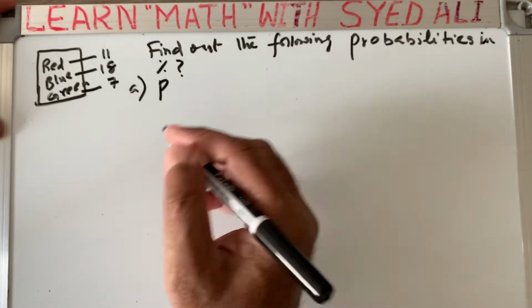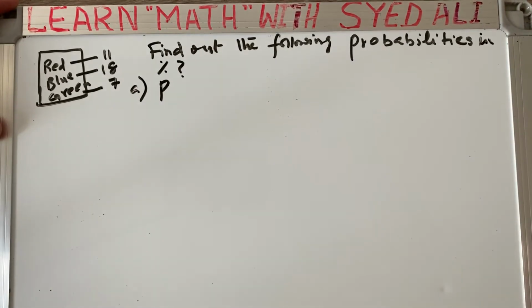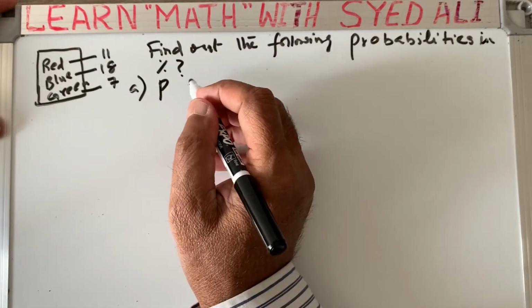So one and the same thing, we will learn it here, because the ratio of the probability is the event possibility divided by the total number of event possibilities, right? When we divide this, we get the probability, and if we multiply this ratio by 100, we get the probability in percentage.